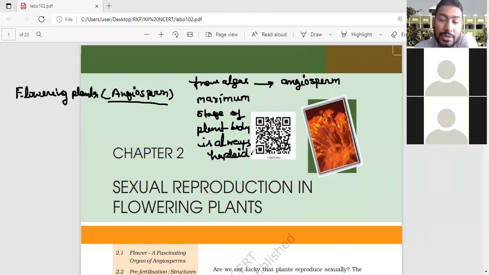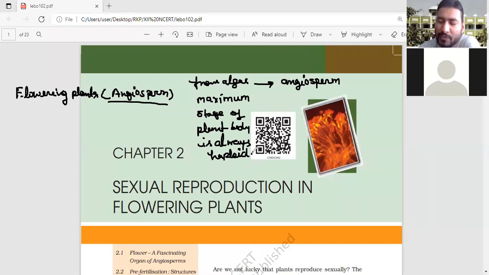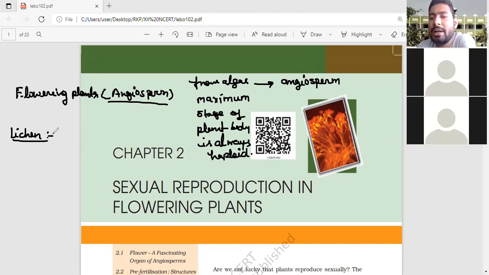Before algae, can you tell which plants evolved? Have you heard the name lichen? In +1 you already studied lichen in detail. Lichen is the pioneer of rock. I told you already, lichens are involved in ecological succession.